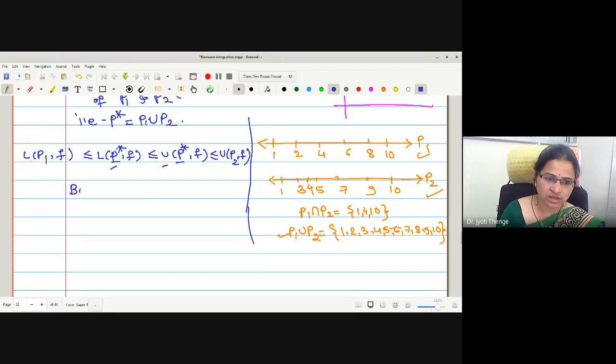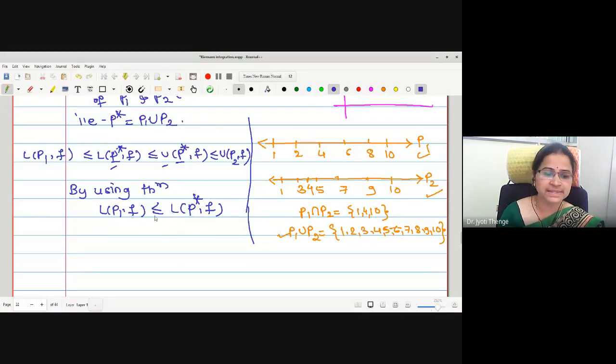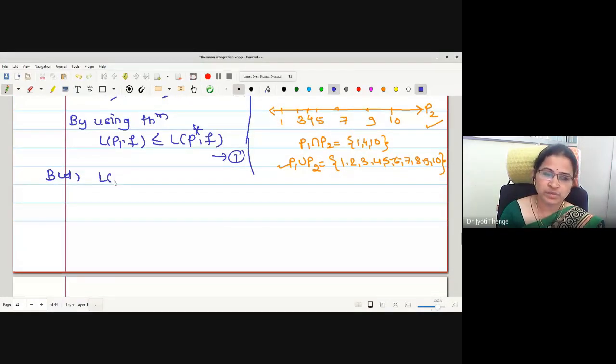How to write this? By using the theorem, L(P1,f) is less than or equal to L(P star,f), since the lower sum increases with refinement of the partition. Let me call this 1. But we know the lower sum is always less than or equal to the upper sum.